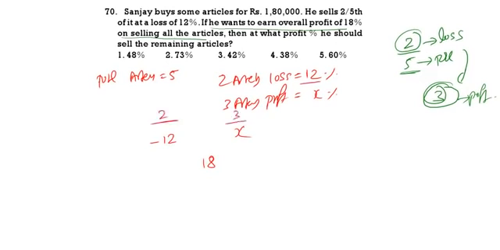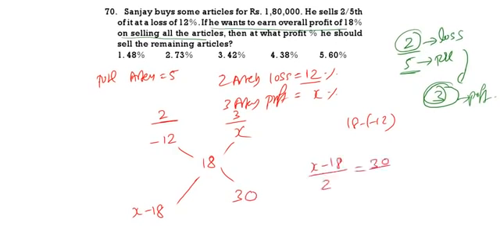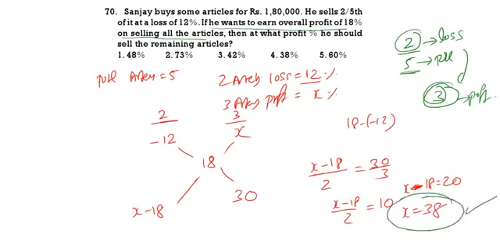See here. This is X minus 18. This is 18 minus of minus 12, that will be equal to 30. So X minus 18 by 2 is equal to 30 by 3. If you do this, X minus 18 by 2 is equal to 10. X minus 18 is equal to 20. X is equal to 38. Then at what profit should you sell the remaining articles? That is 38%.